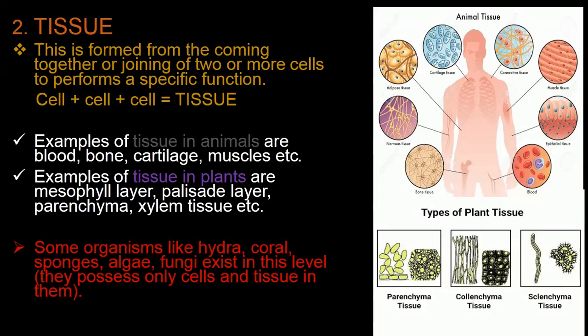Now, examples of tissues in plants are mesophyll layer, palisade layer, parenchymal, xylem tissue, and so on. If you look at the image at that side also, you find some examples of the types of plant tissues. We have the parenchymal tissue, the collenchymal tissue, the sclerenchymal tissue, and so on. Some organisms like hydra, coral, sponges, algae, fungi exist at this level. The meaning is that they only have cells and tissues in them.